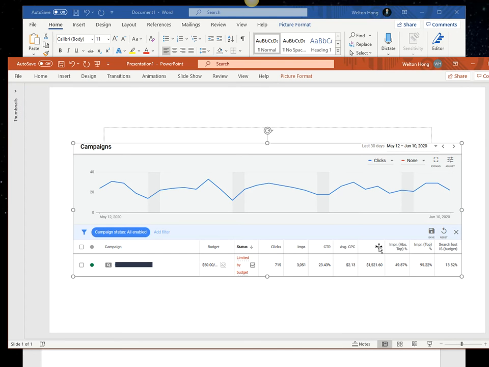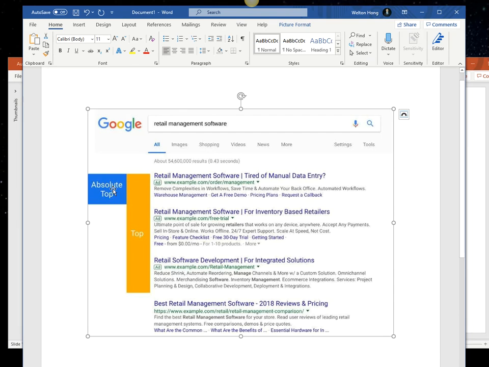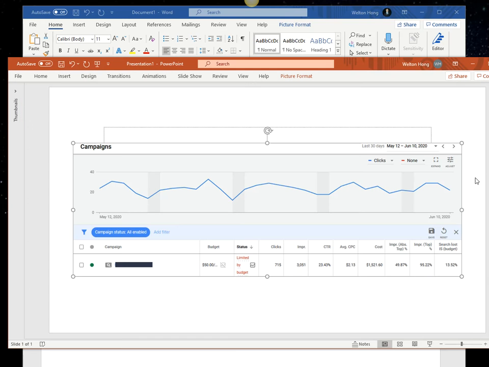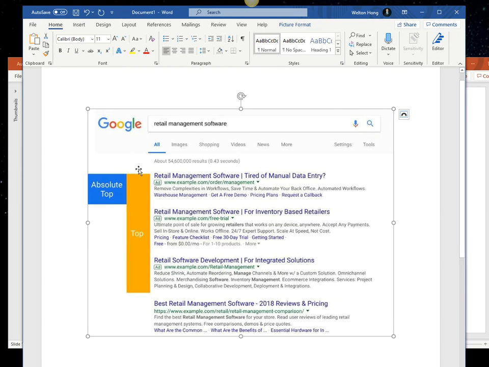And if we want to aim for position 1, that's just the metric here, the absolute top. 50% of the time, the ads appear on position 1. The other 50%, it could be 2, 3, or 4. But by being a combination of these, it's very safe to say that this overall campaign, 50% of the time it's showing in position 1, and most likely 50% of the time it's showing in position 2.